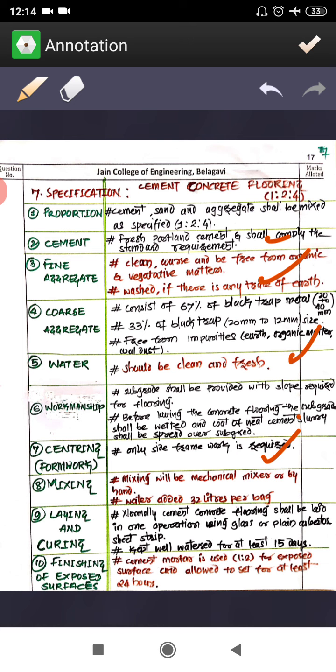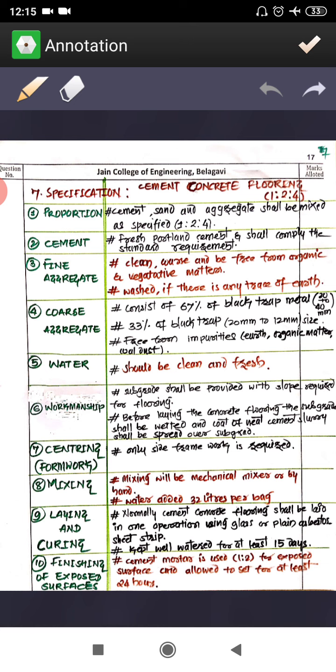Then laying and curing: normally cement concrete flooring shall be laid in one operation using glass or plain asbestos sheet strips, kept well watered for 15 days. The 15 days curing is required for the concreting. As we said, for RCC it requires 20 days, here we require 15 days.